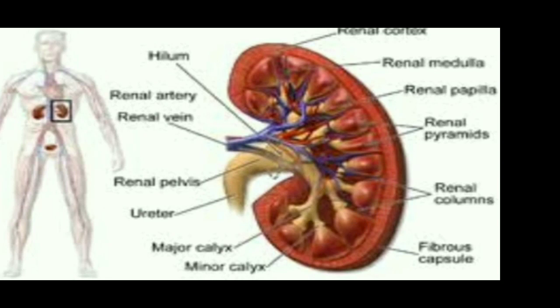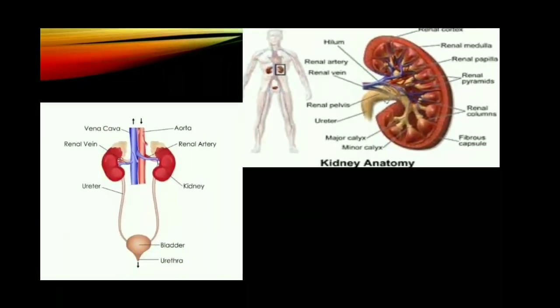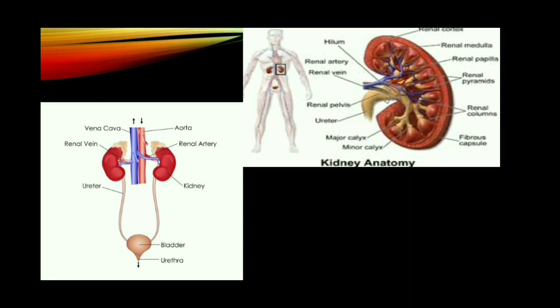From the calyces, the urine reaches the pelvis, and from the pelvis, the urine enters the ureter. In turn, it enters the urinary bladder. When the urinary bladder fills with urine, it is sent out through the urethra. Each kidney consists of several thousands of minute tube-like structures called nephrons or urinary tubules. These are the structural and functional units of the kidney. We shall study the structure of the nephron in the next class.